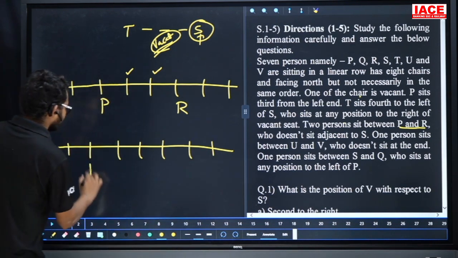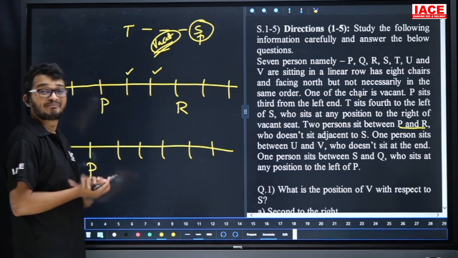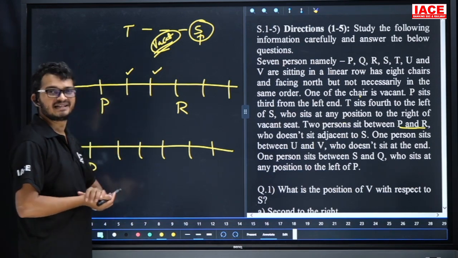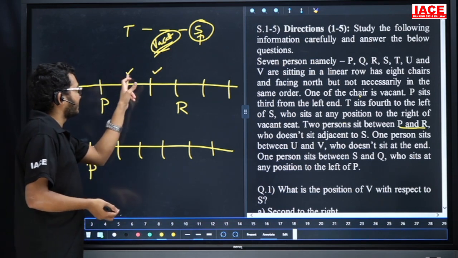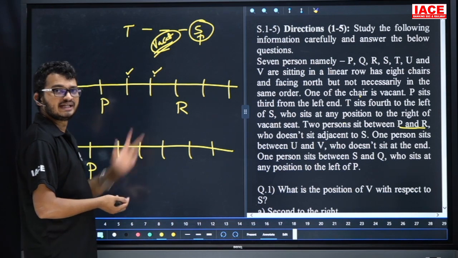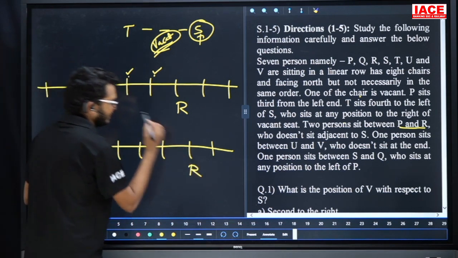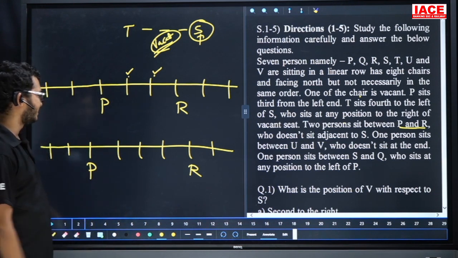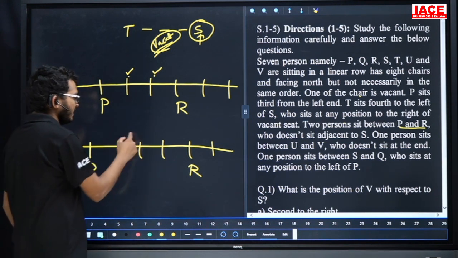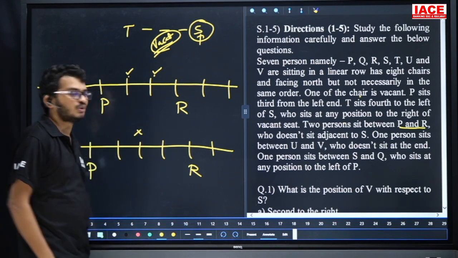Now P starts from the left end. Between P and R, two persons are in between. Here I will take a person, and here also I will take a person. Now between P and R we have two members. Here between P and R, I will take one empty. If out of these three one is empty, then between P and R there is a chance to get only two members.